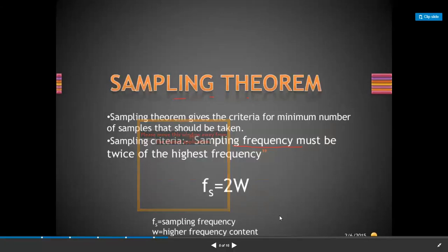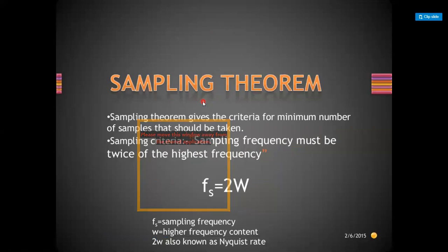So this is nothing but the Nyquist theorem you have already studied, right? The sampling theorem gives the criteria for the minimum number of samples that should be taken. I have already discussed this just 10 minutes before. The signal should be represented faithfully at the receiver, right? Because in the process of taking samples itself, there is a possibility of losing some of the information, because we are not considering all the points of the analog signal. We are just taking intervals and choosing some points on that analog signal.